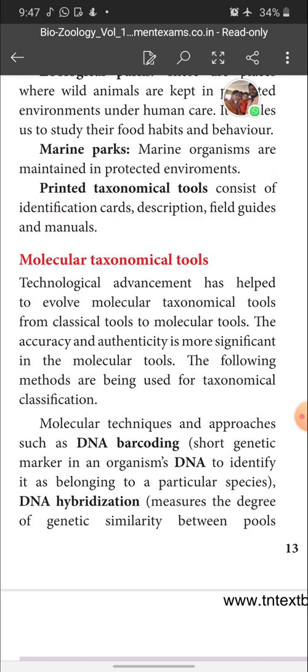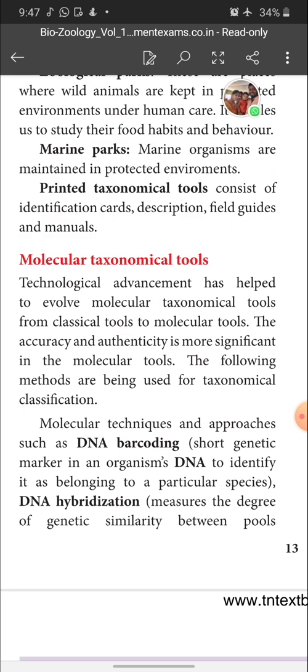Children, you have to memorize only the various taxonomical tools. Don't get confused about the various methods, because each one is very difficult, and to understand that is also very difficult. Since we are having only these online classes, I couldn't explain without a board also. So just learn the names by heart.